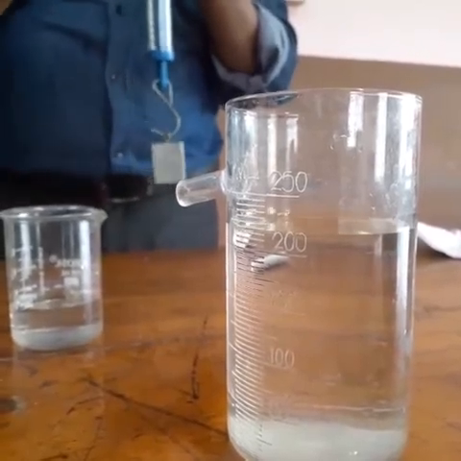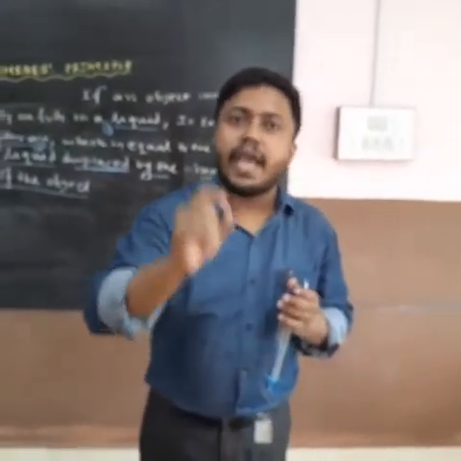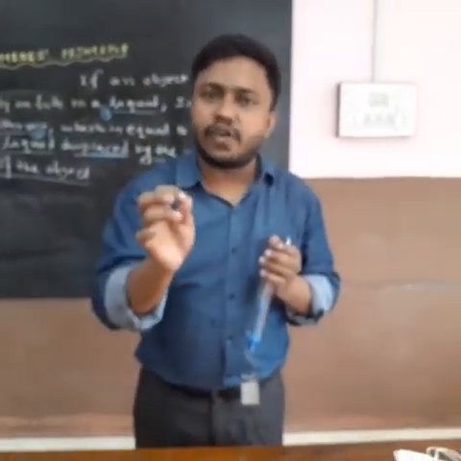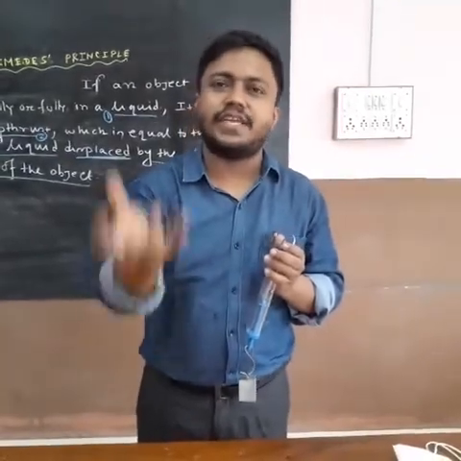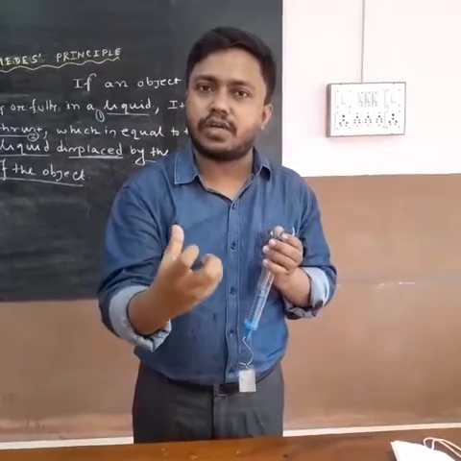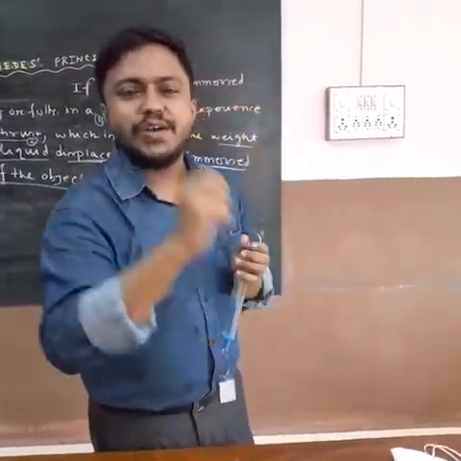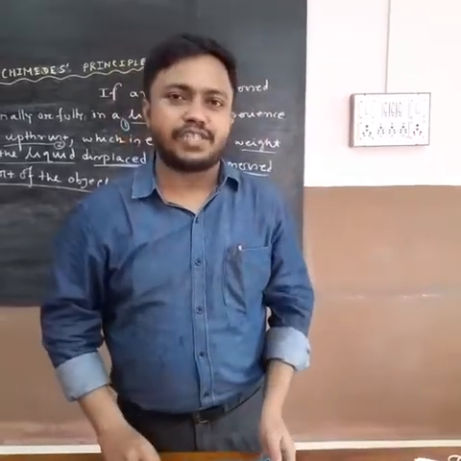If you subtract the initial reading from the final reading, you get the volume of displaced water. If you multiply it by the density of water and the acceleration due to gravity, you can find the weight of the water displaced by the body, which is equal to the upthrust on the body.